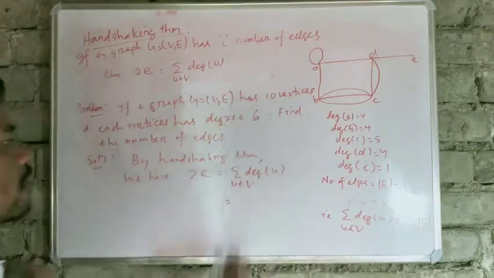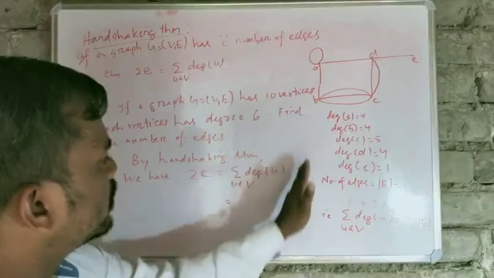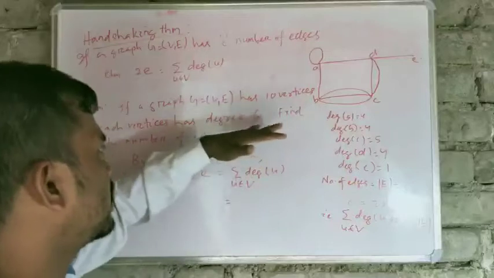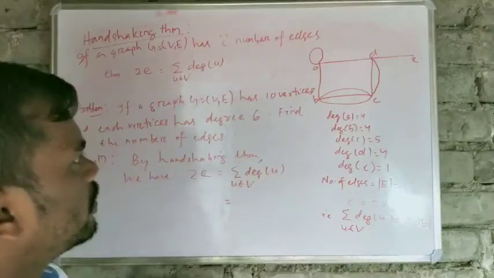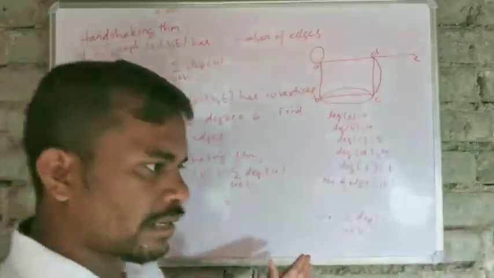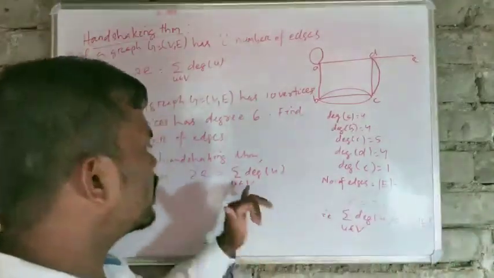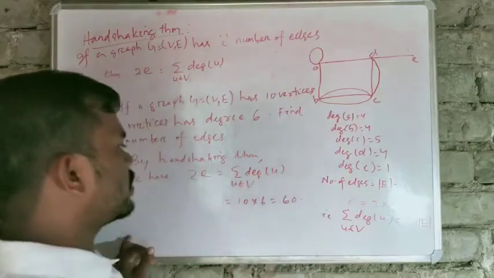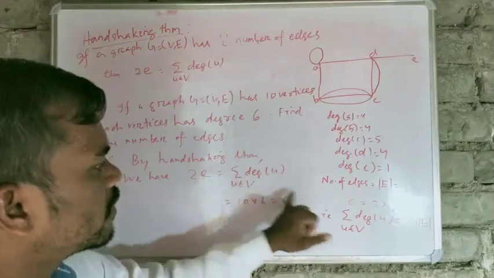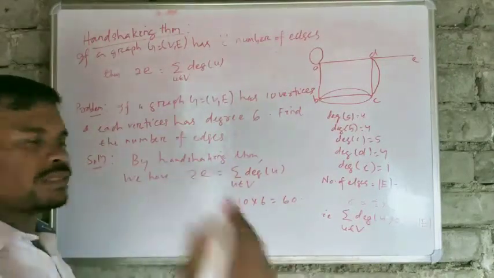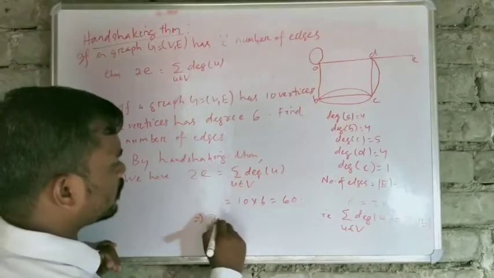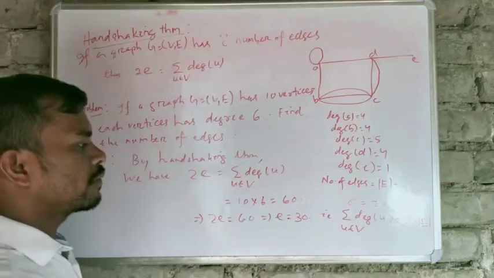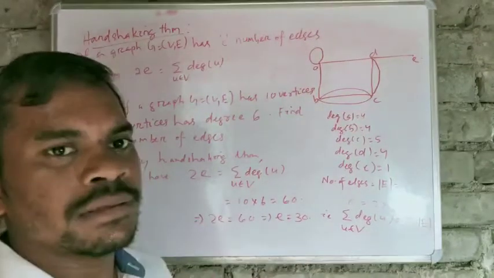So what will be the summation of degree of u, where u belongs to the vertex set? Here it is saying that there are 10 vertices and each has degree 6. If each vertex has degree 6 and there are 10 vertices, then the total degree will be 10 into 6, that is 60. That means 2e is 60. So if 2e is 60, this implies e will be 30. That means the number of edges is equal to 30.